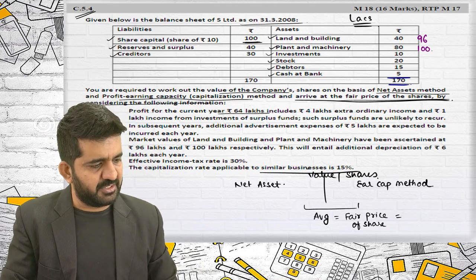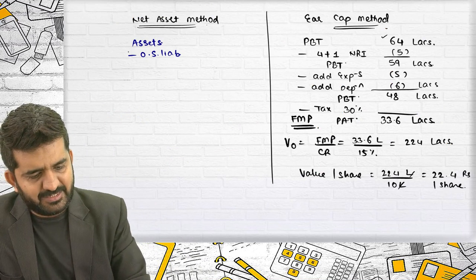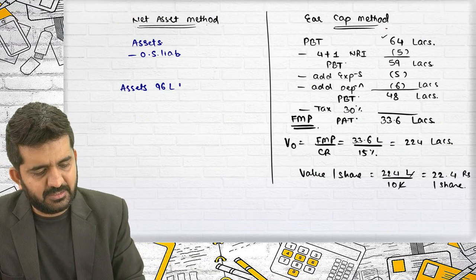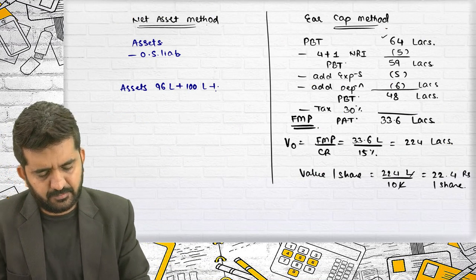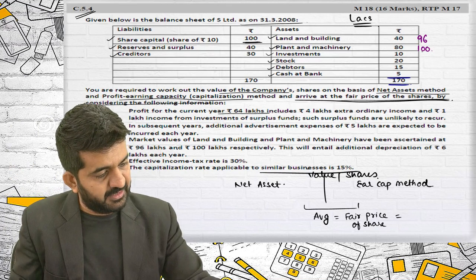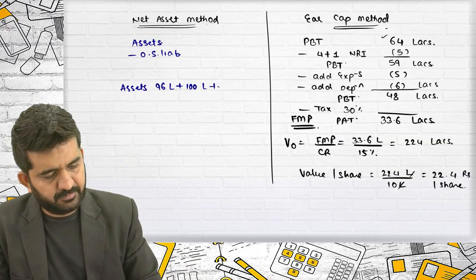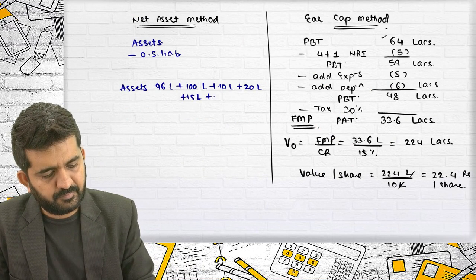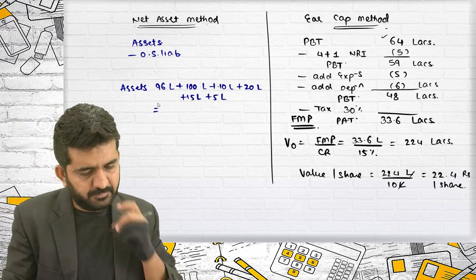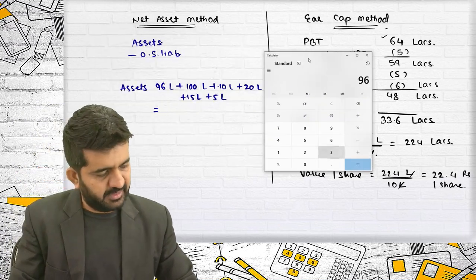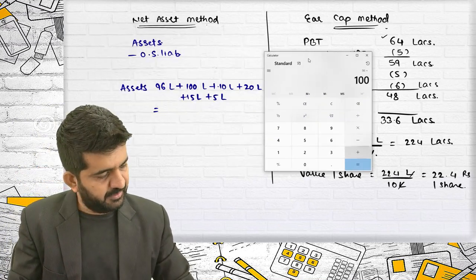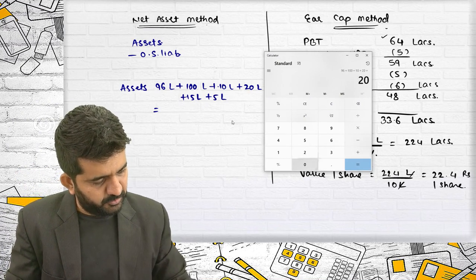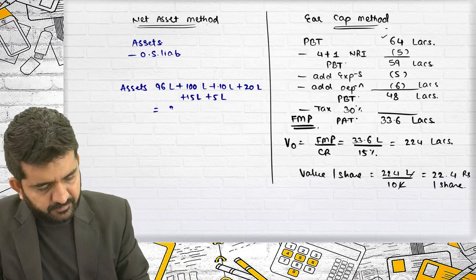It is 96 plus 100. All assets is 96 lakhs plus 100 lakhs plus 10, 20, 15 and 5. This is agreed value. 96 plus 100 plus 10 plus 20 plus this is also 20. It is 246.